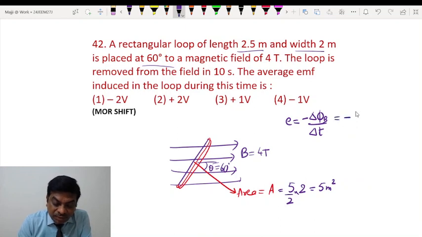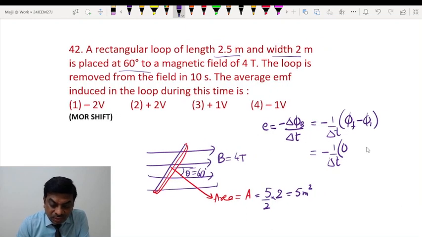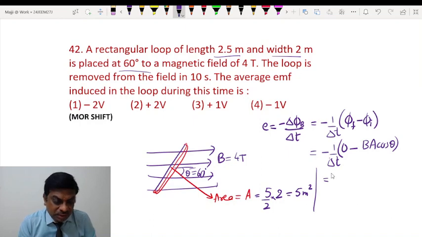So the average rate of change of magnetic flux means what? Change in flux will be final minus initial. So finally it has been removed out of the magnetic field, so there is no final flux. Okay students, only there is initial flux. So initial flux is B A cos theta. So let us substitute the values here.